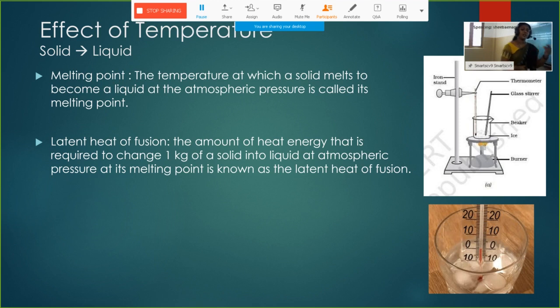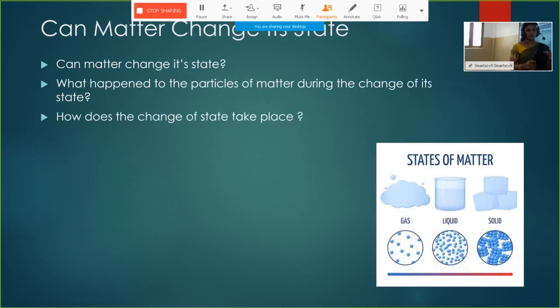Until then, the temperature will remain constant. The heat that is absorbed by the solid to melt is called its